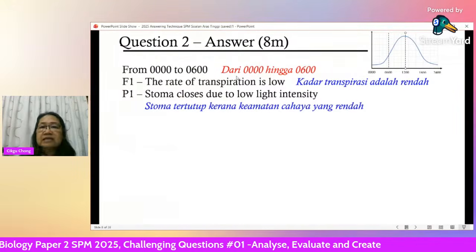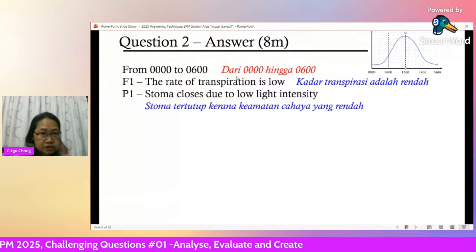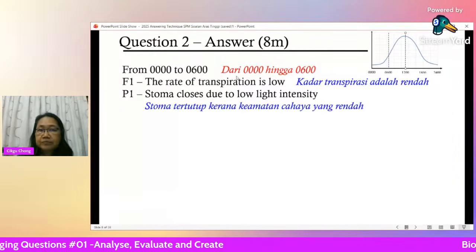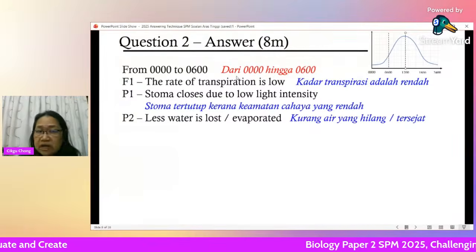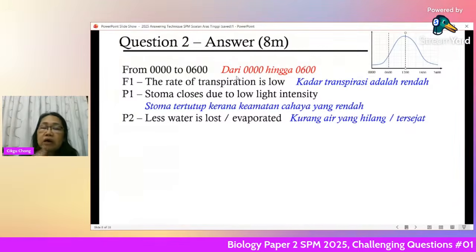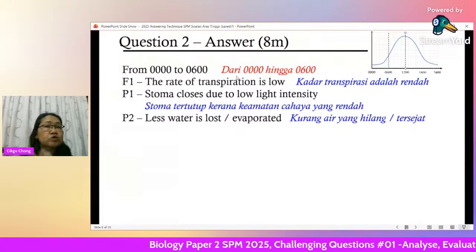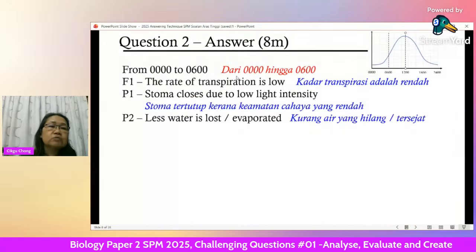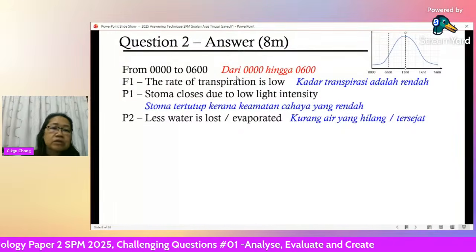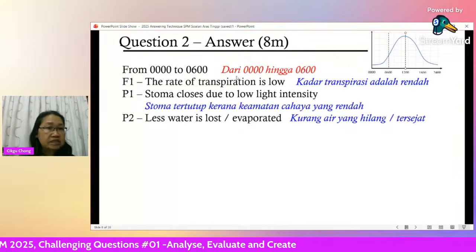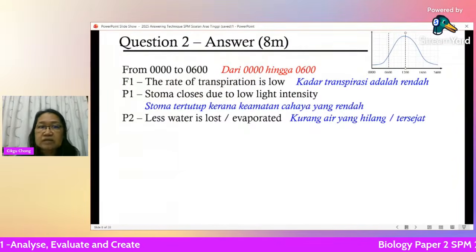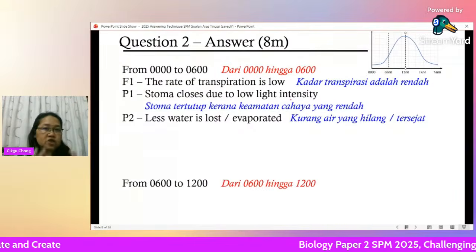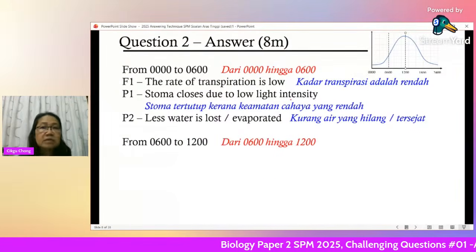So light intensity is low. You mention that, you get your point. Now, when the stoma closes, there will be less water that has a chance to evaporate. Less water is lost, less water is evaporated. Therefore, this explains why the transpiration is low. So the first part here is not very technical. It's just common sense only.